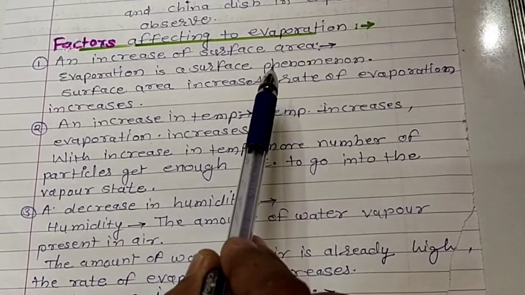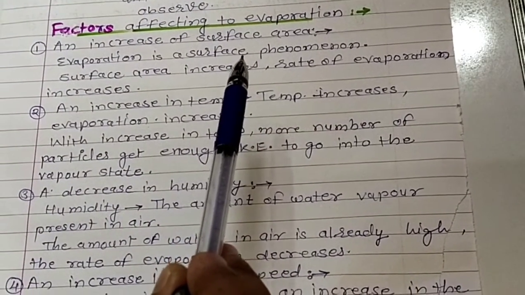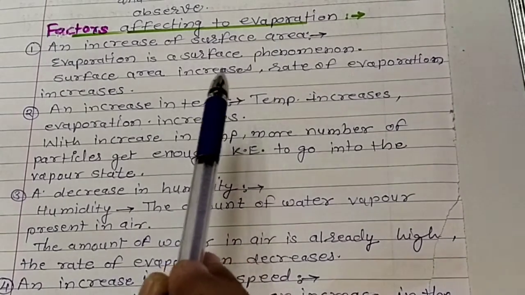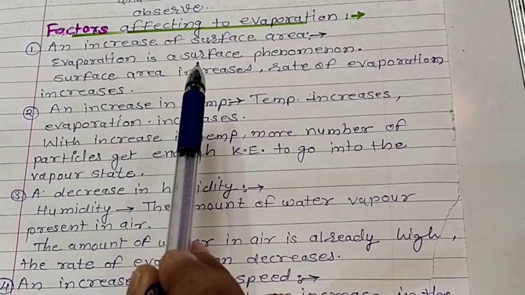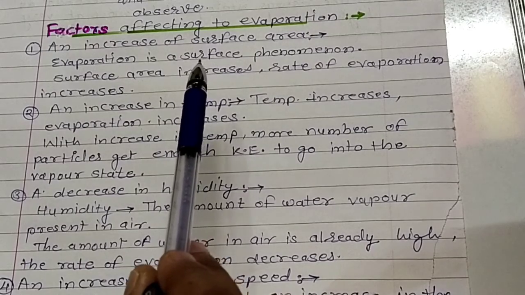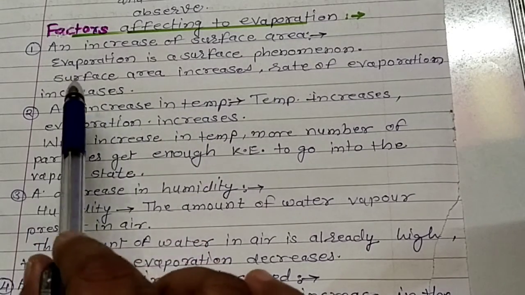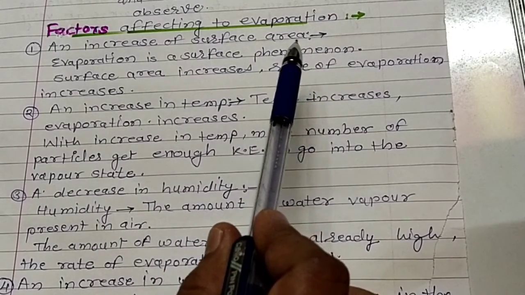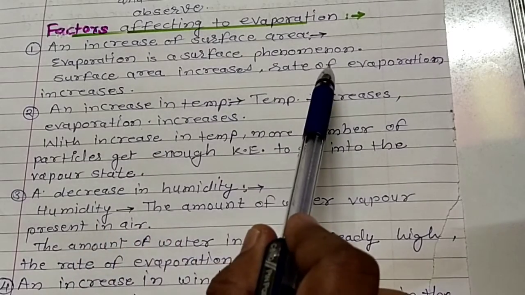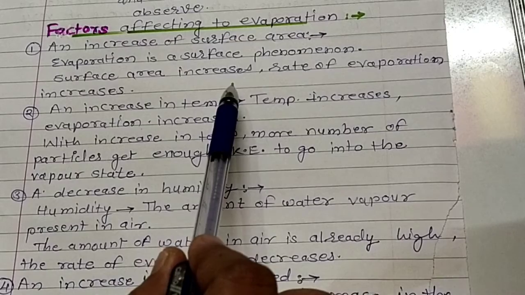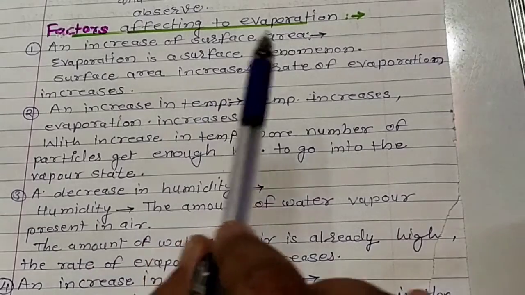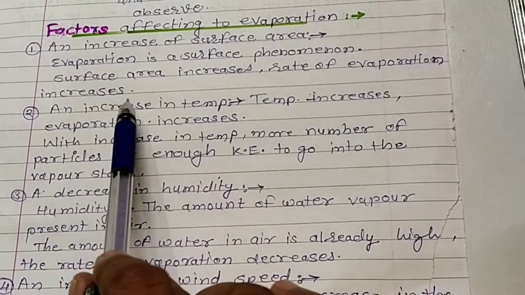If you take a test tube or a small glass, it has less area than the dish, and therefore surface area affects the evaporation rate of that water. Evaporation is a surface phenomenon, and when surface area increases, the rate of evaporation increases.